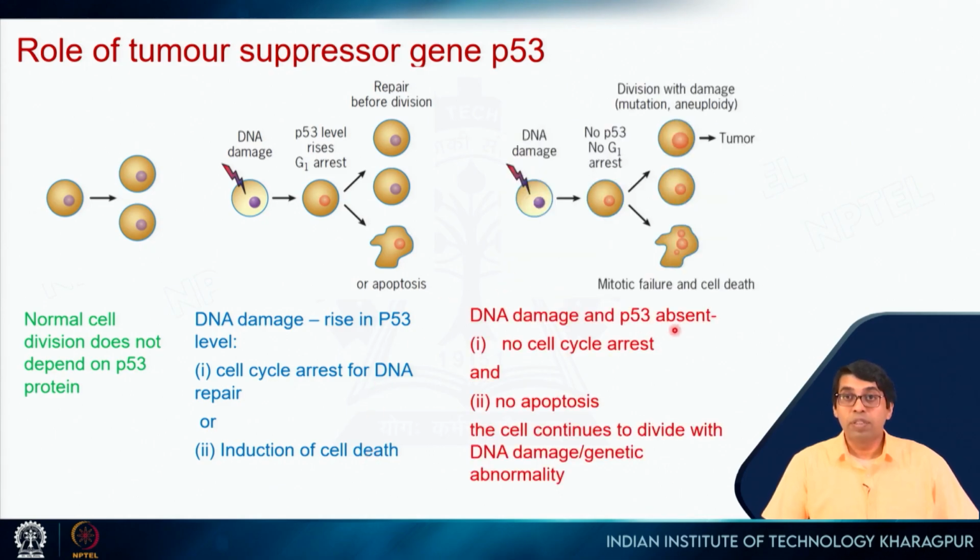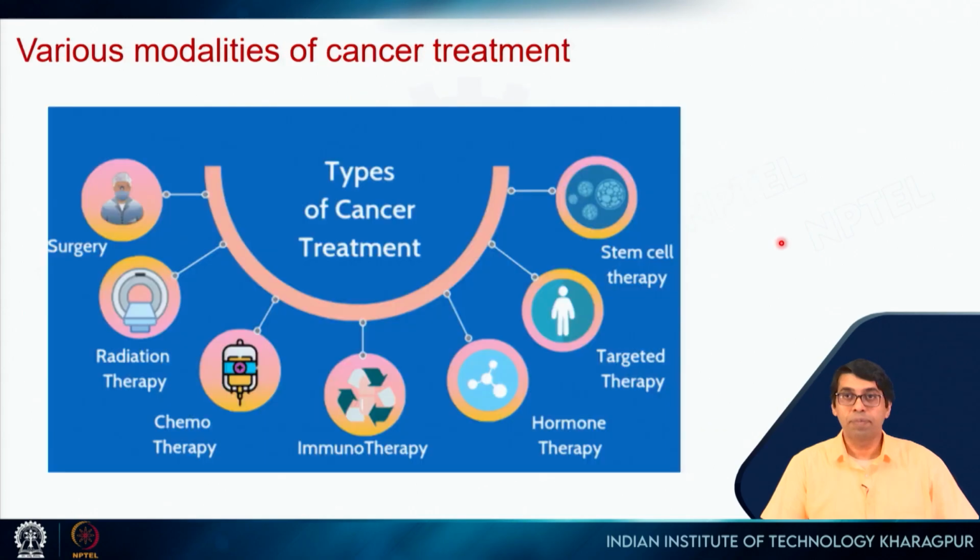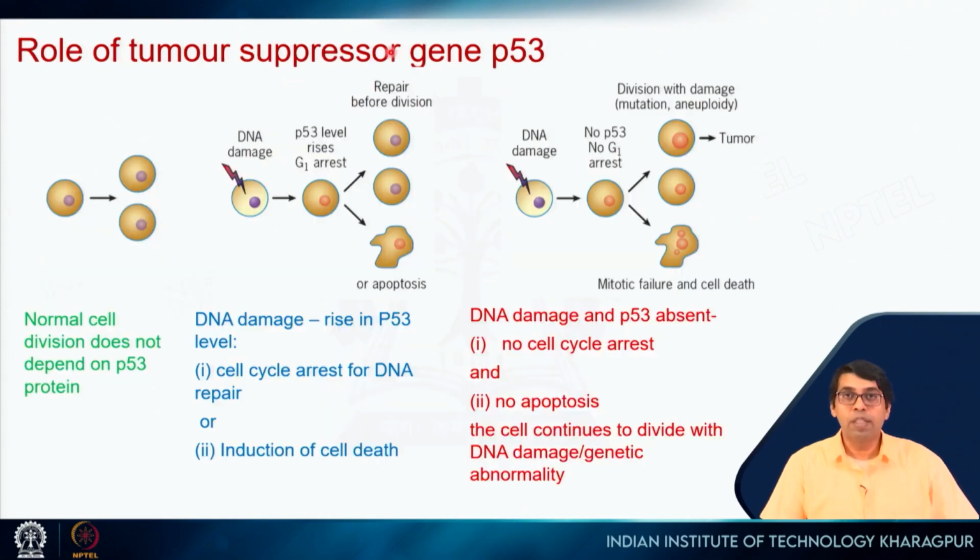If DNA damage happens and p53 is absent, right, so for some reason there is a mutation in p53 or p53 is not activated because of the proteins that recruit p53, then of course none of these things will happen. No cell cycle arrest, no DNA repair, no apoptosis, the cell will continue to divide, and that can lead to tumor formation and eventually cancer. So, p53 is called the guardian of the genome because it protects the genome, right. It ensures that the correct DNA is present and the cell division happens correctly.